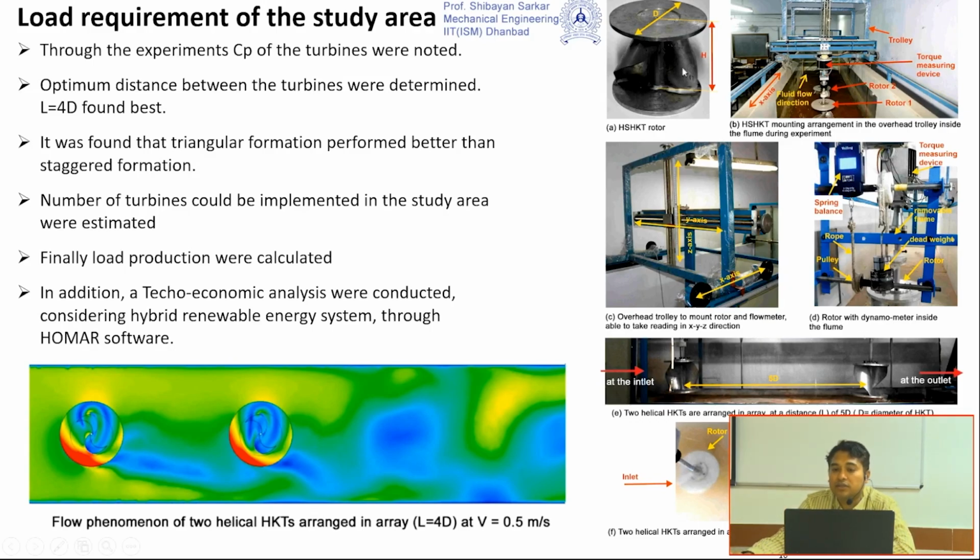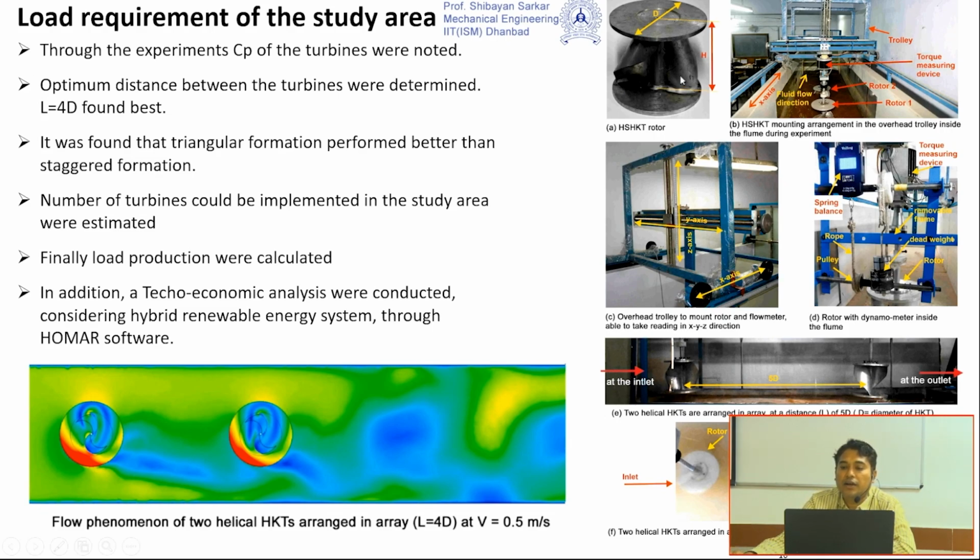But here you can see this is the hydrokinetic turbine. For this analysis we have used a helical-based Savonius hydrokinetic turbine, because out of the 2-3 Savonius hydrokinetic turbines we discussed yesterday, the helical hydrokinetic turbine performs best.